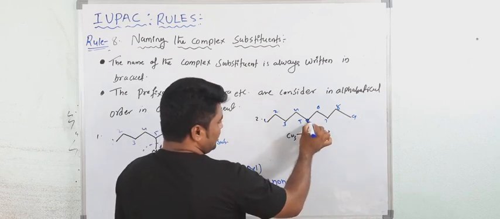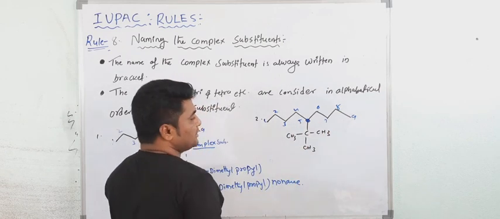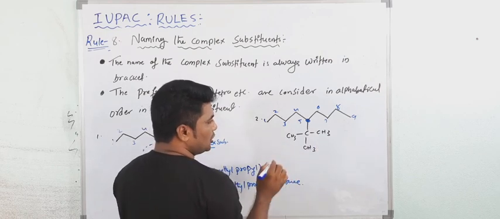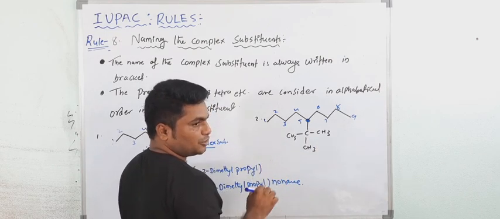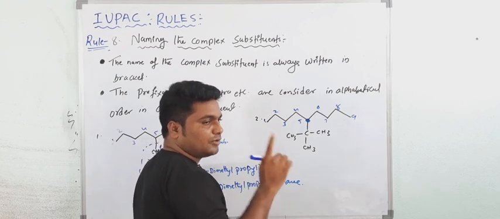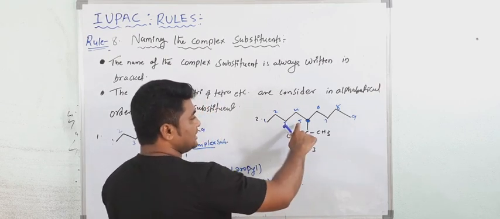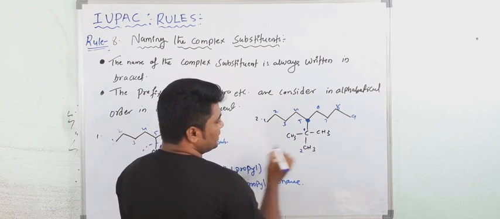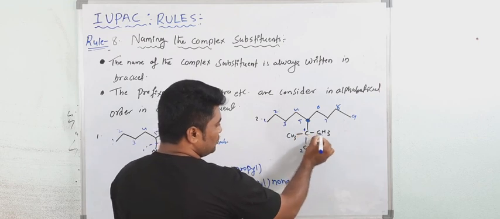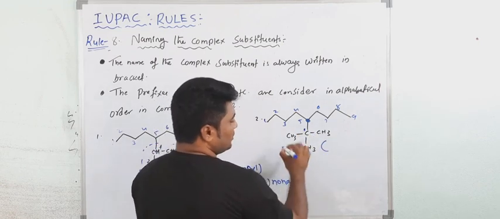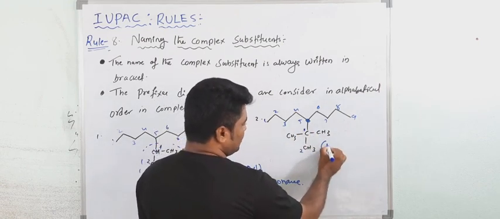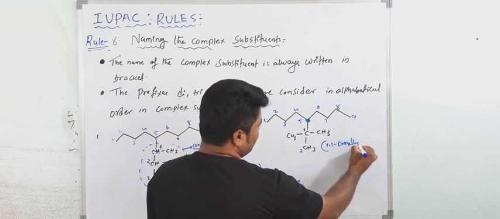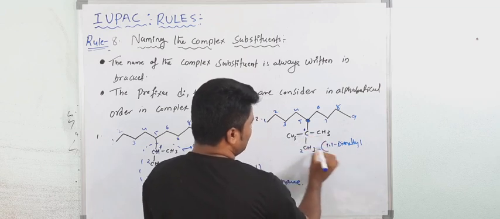See, this is the fifth carbon atom. Okay. And at this fifth carbon atom one group is there. This is a complex substituent. Now give the number to the complex substituent. Always the number 1 is given to that carbon atom which is directly attached to the parent chain. So this one is 1, and here 2 is there. So at position 2 a methyl group is there. So you can write this complex substituent as 1, 1 dimethyl, 1, 2 ethyl group.